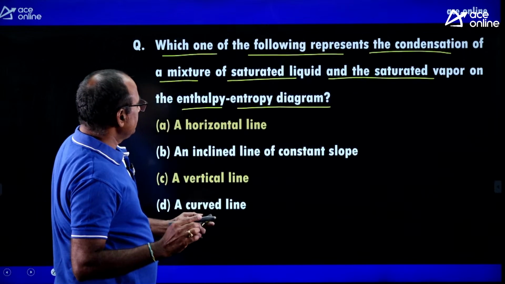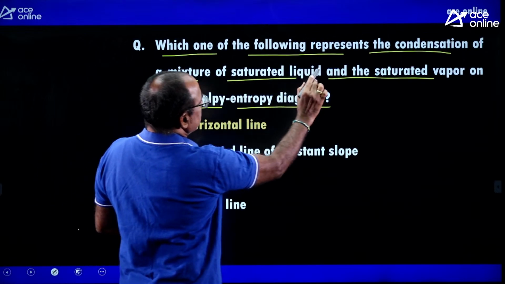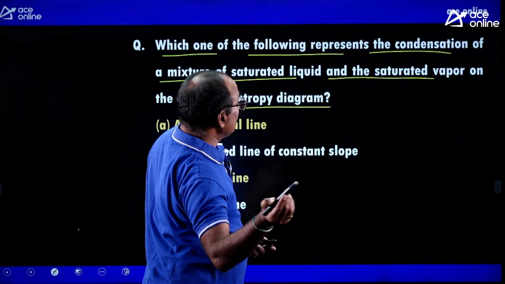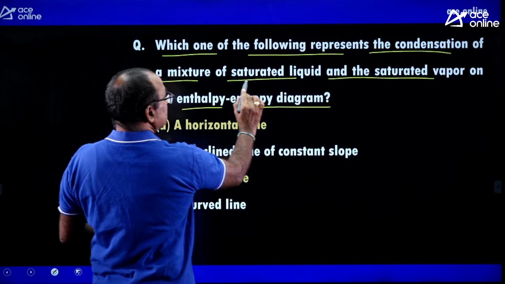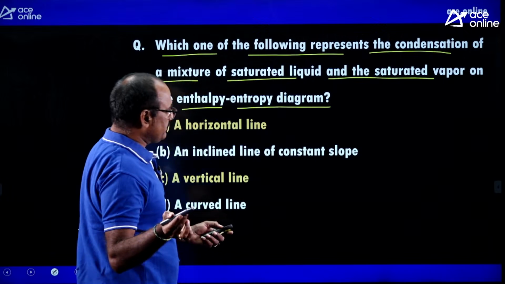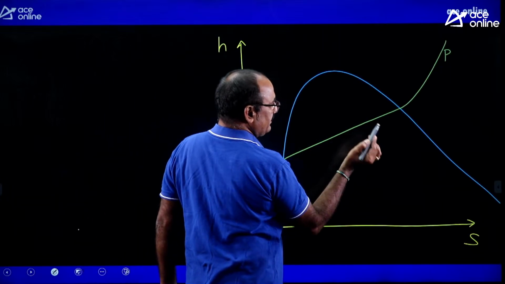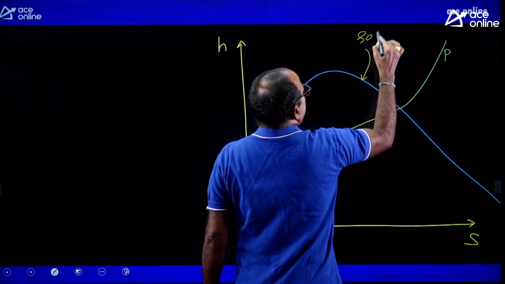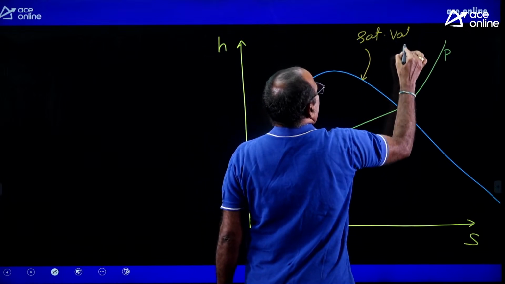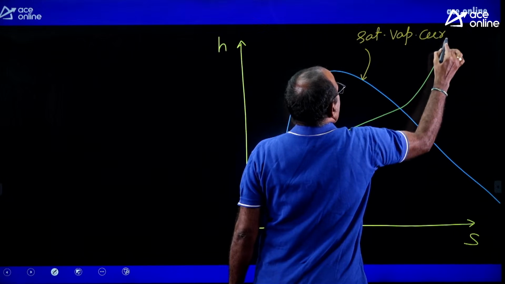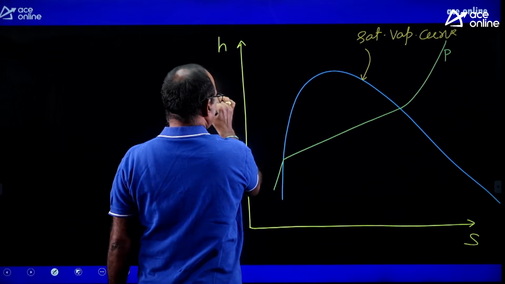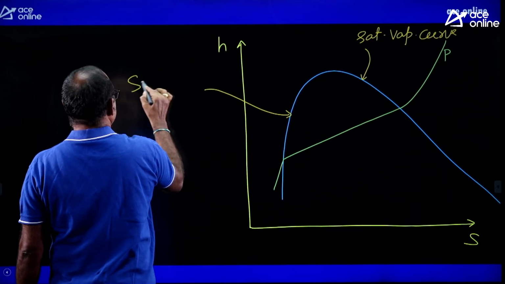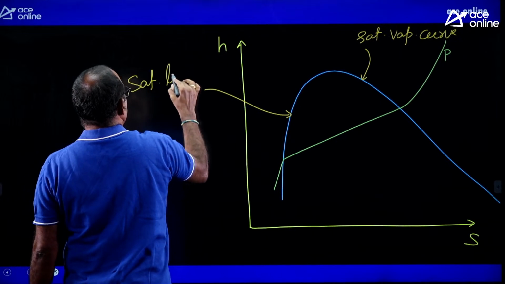Then what is given? Let me read the problem. Which one of the following represents the condensation of a mixture of saturated liquid and saturated vapor? You know, this is the saturated vapor curve, and this is the saturated liquid curve.